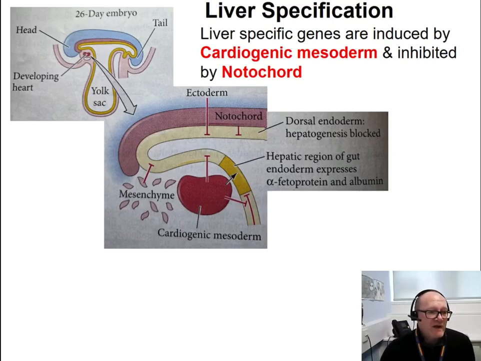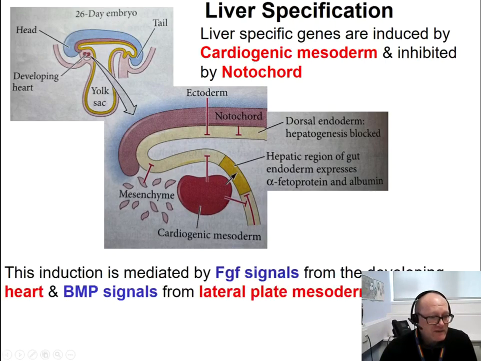However, the rest of the endoderm cannot produce the hepatic diverticula because of signals from the notochord. So the notochord inhibits the endoderm from producing the hepatic diverticula, and the hepatic diverticula can only be produced from signals from the developing heart.